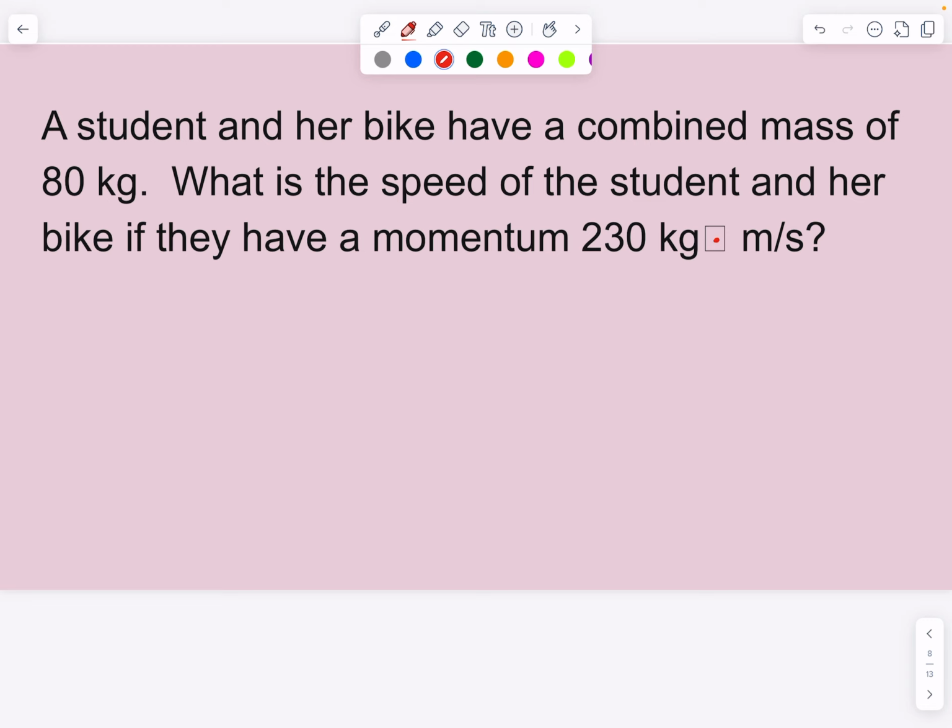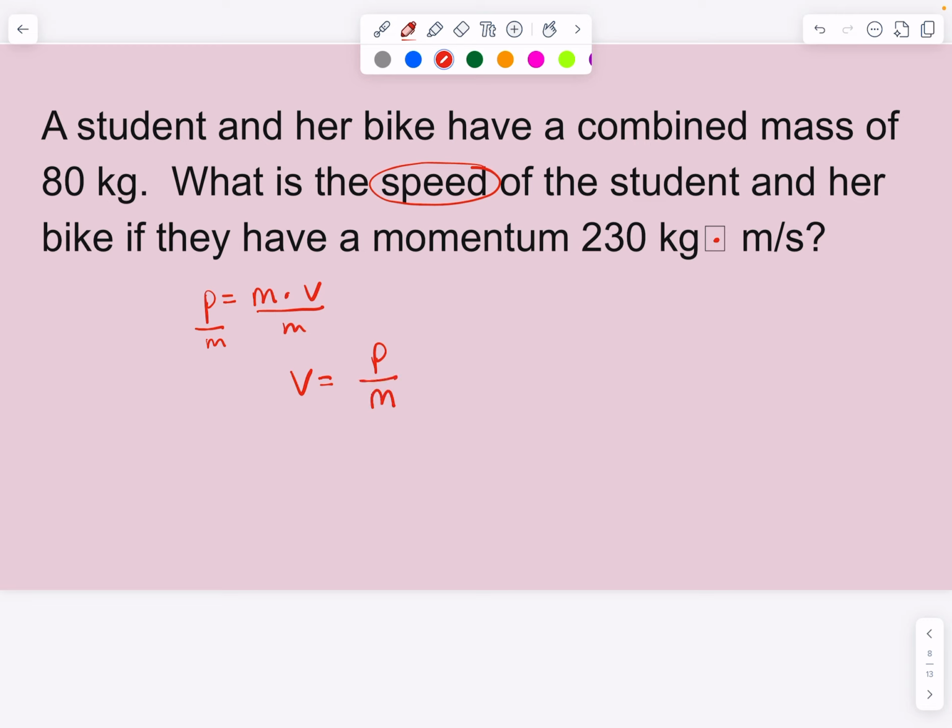Interesting. So in this case, for the student riding the bicycle, we are looking at the speed of the person, so we're going to probably be looking for really the velocity. We know that our momentum equals the mass times the velocity. So if we want to get velocity by itself, we're going to divide both sides by the mass, so that velocity equals the momentum divided by the mass.